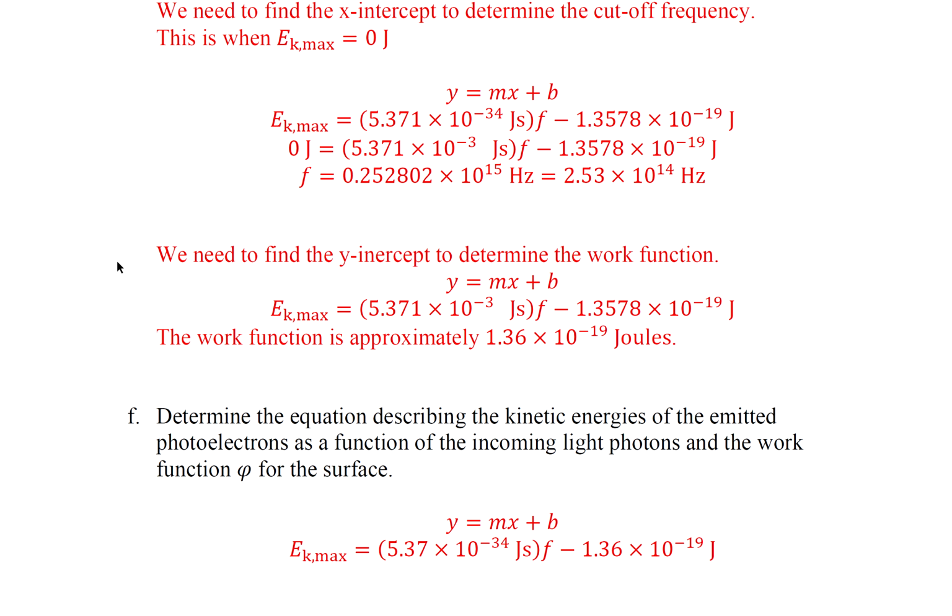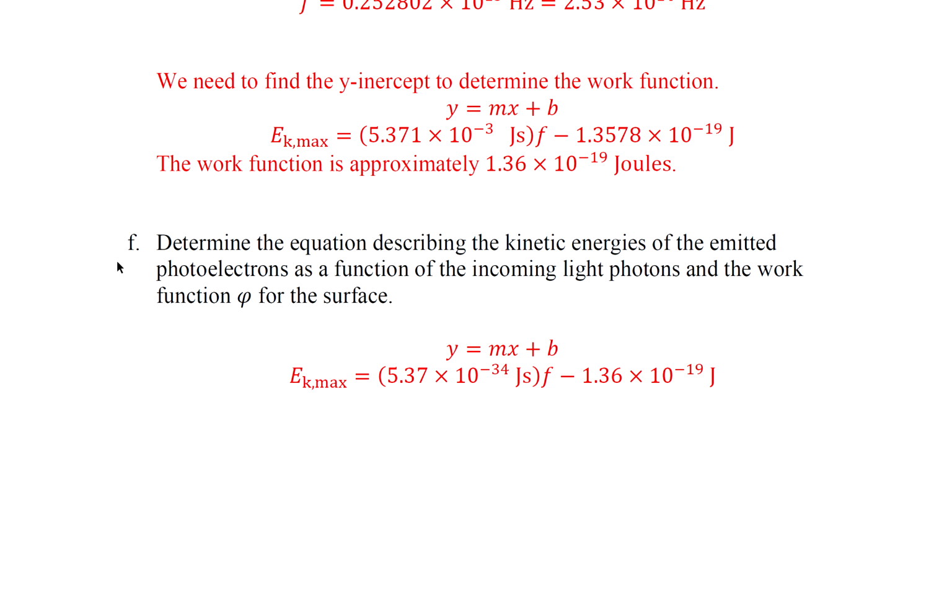So, part F, determine the equation describing the kinetic energies of the emitted photoelectrons as a function of the incoming light photons and the work function psi for the surface. So we have the equation of a line, y equals mx plus b. And the horizontal x is f, and the vertical y is kinetic energy max.